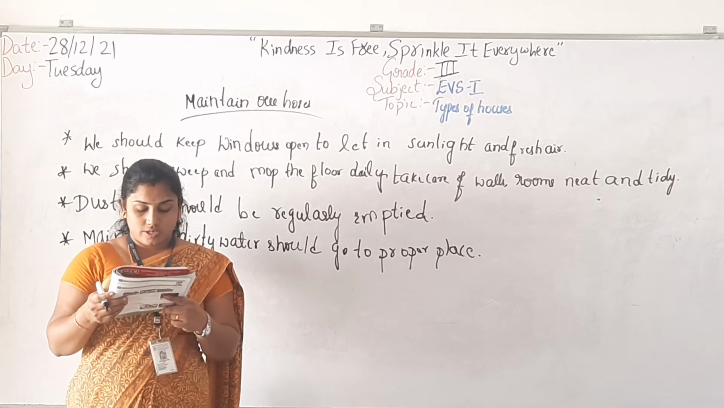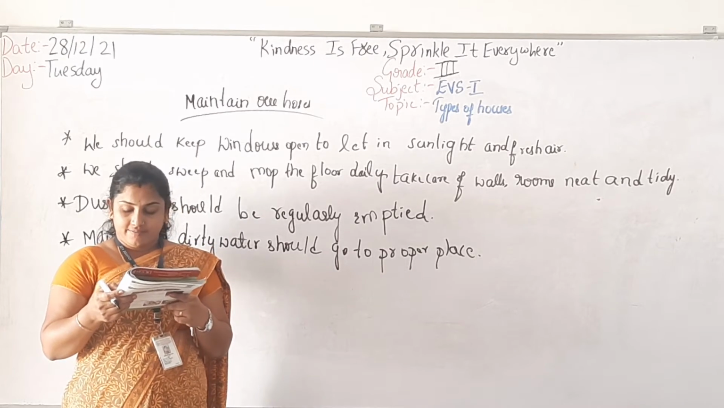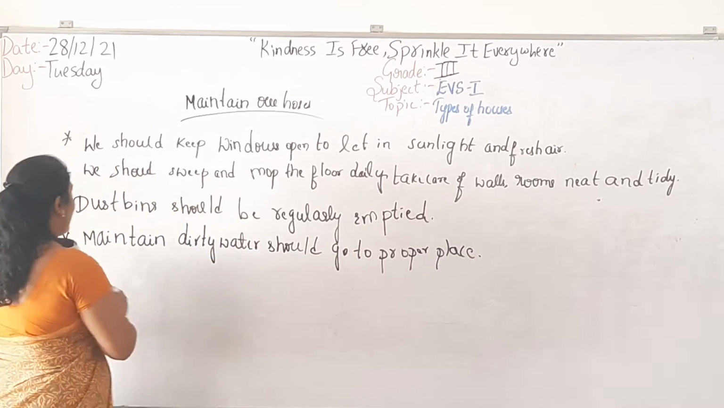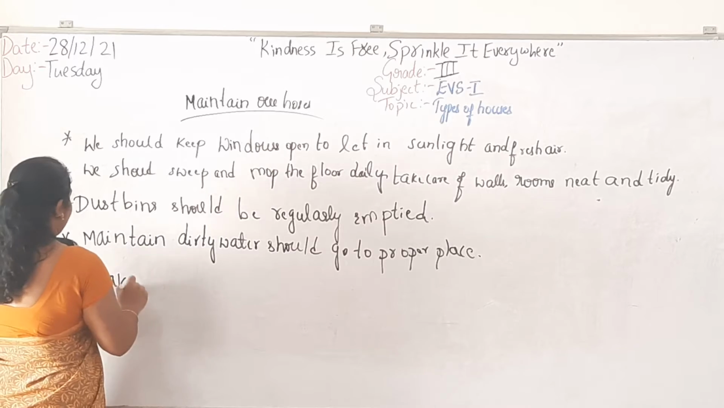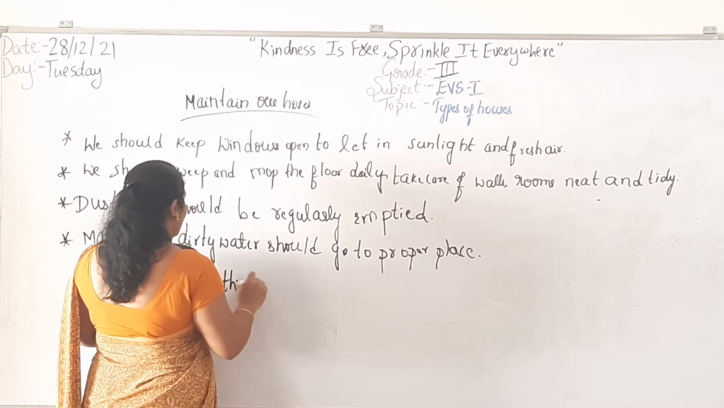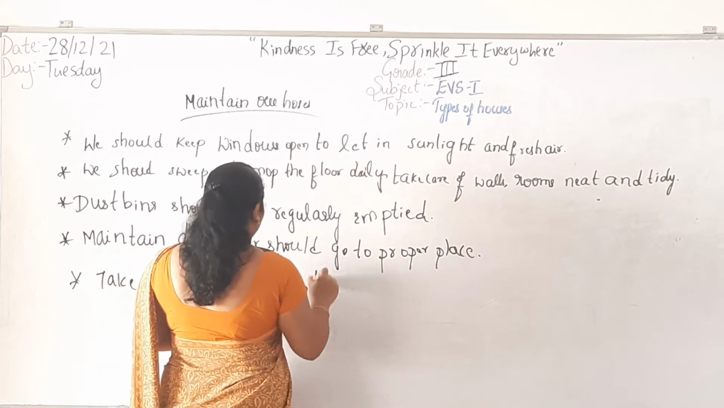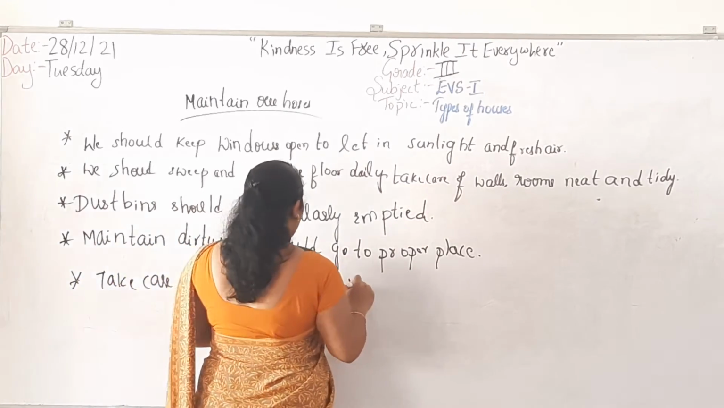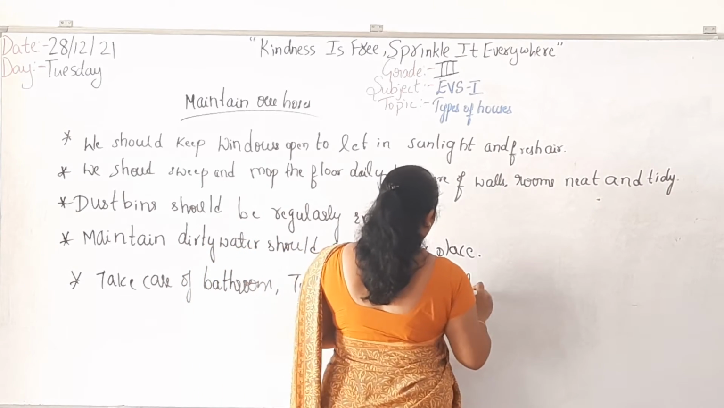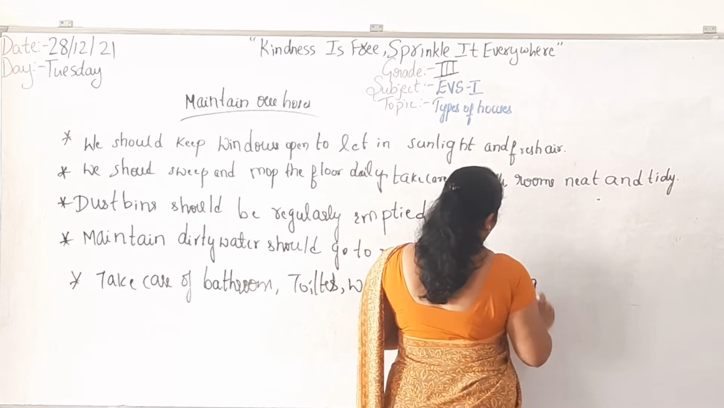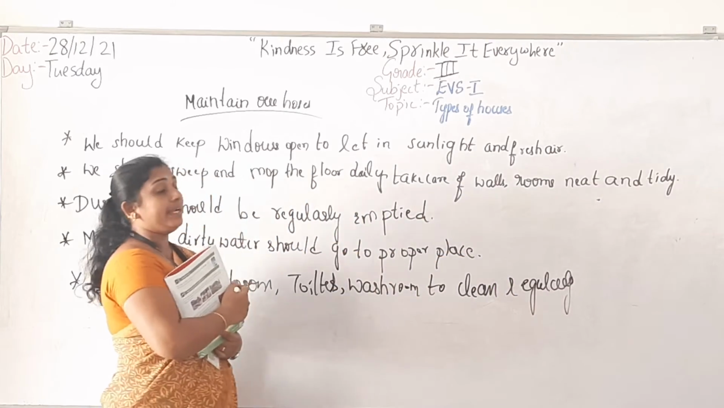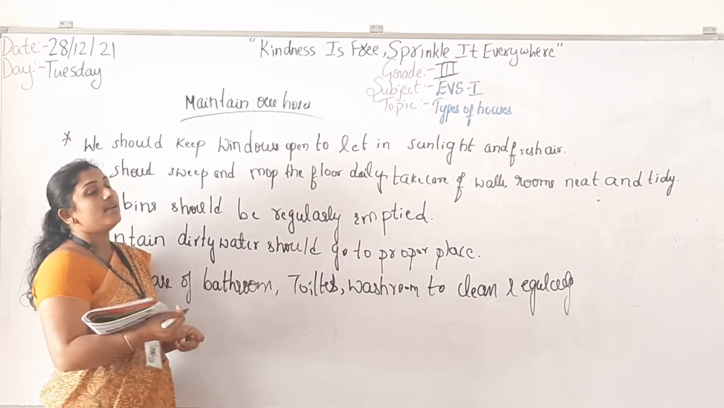Okay. The next thing is the toilets, bathrooms and wash basins should be cleaned from time to time. This will prevent the growth of germs. That means you have to take care of bathrooms, toilets, washrooms, to clean them regularly. So if you maintain all these things, you can maintain our houses.